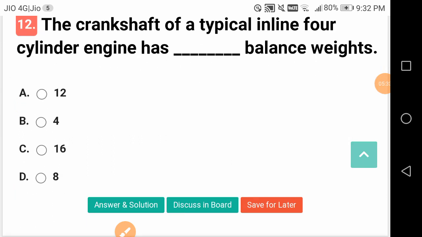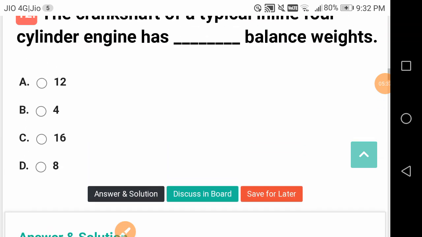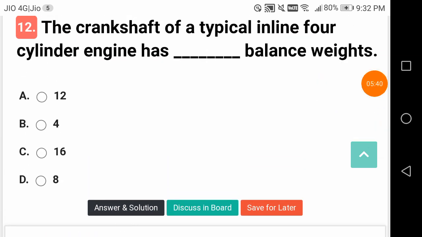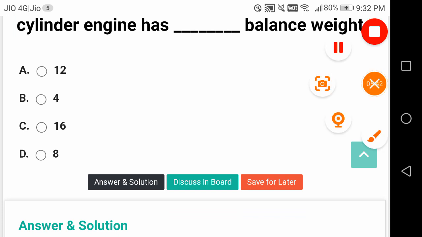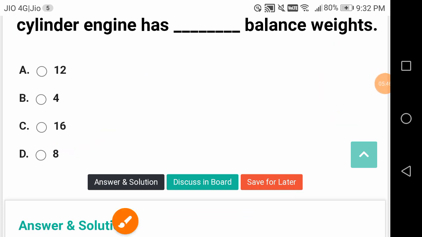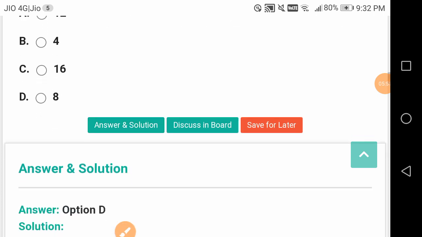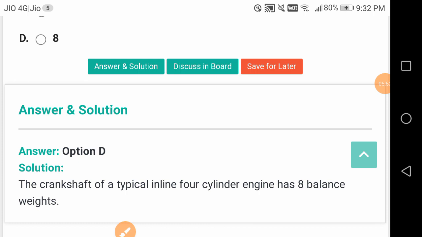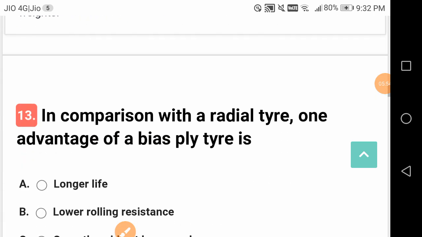The crankshaft of a typical inline four-cylinder engine has how many balance weights? This is a good question, friends. It has 8 balance weights. There are two types of balancing, friends. Reciprocating mass balancing and rotary mass balancing. We have reciprocating parts and rotating parts in an automobile or a vehicle. So we need to balance them.